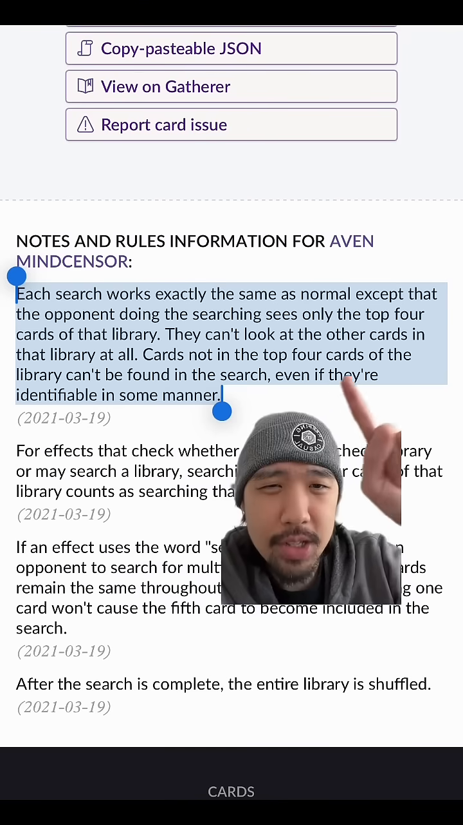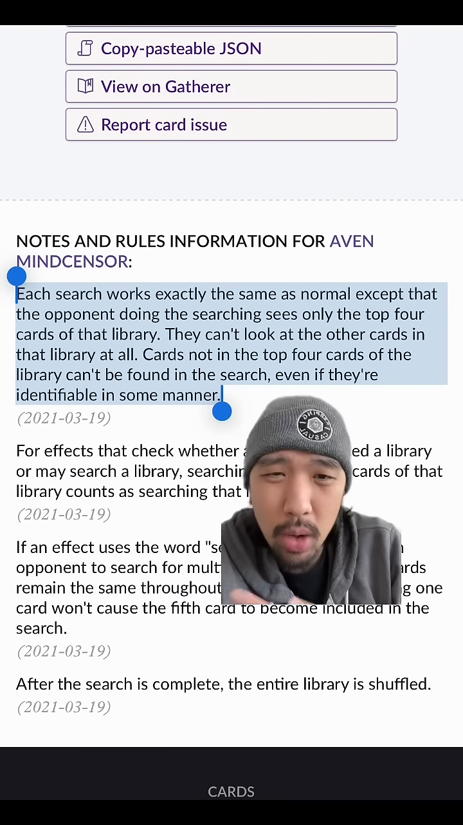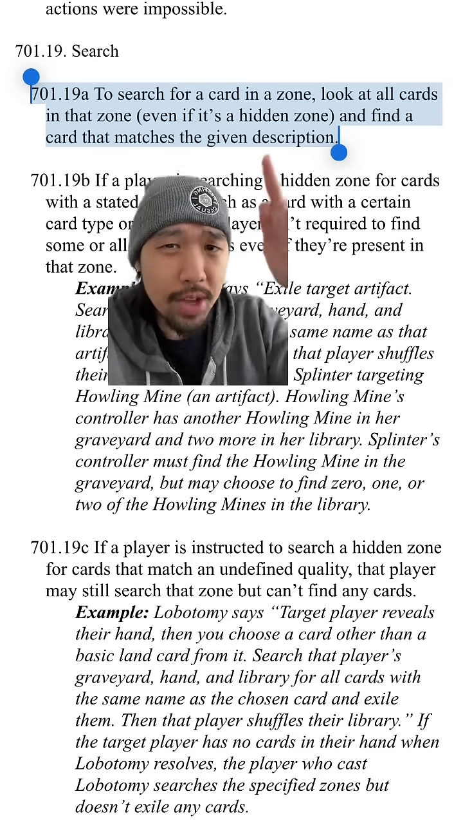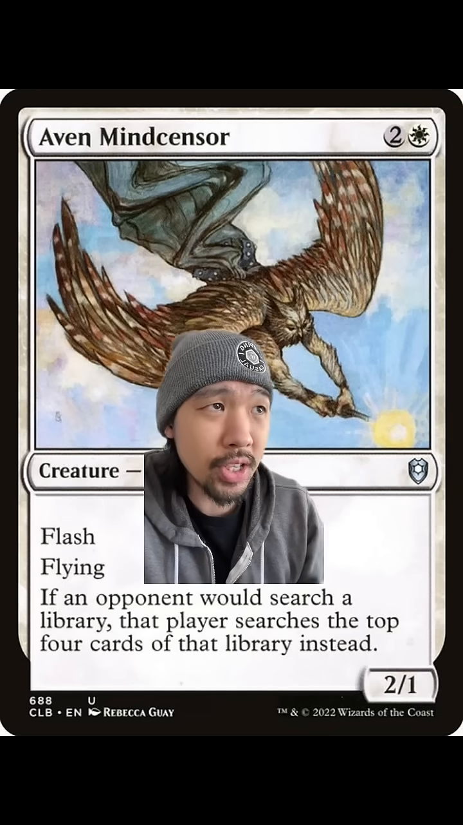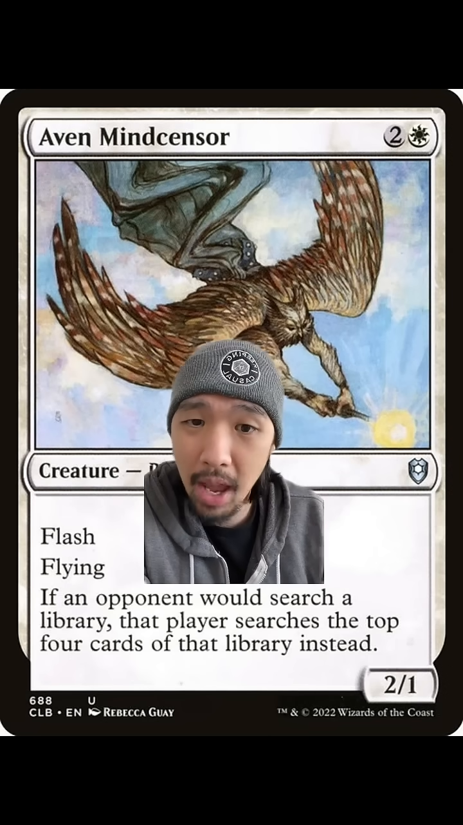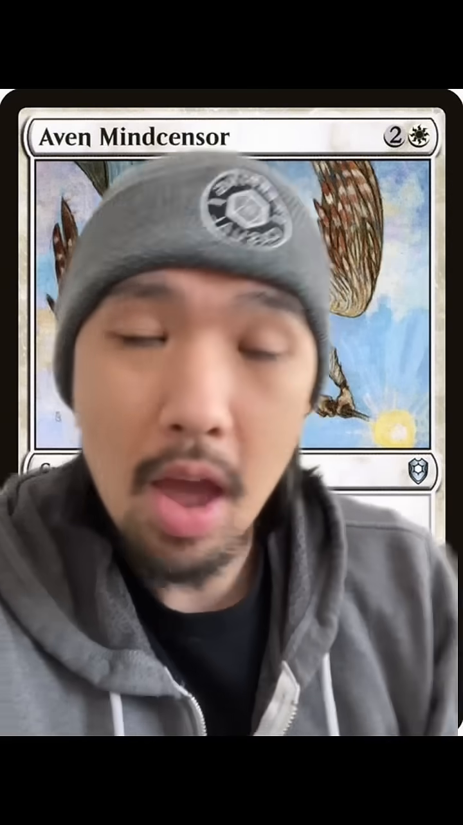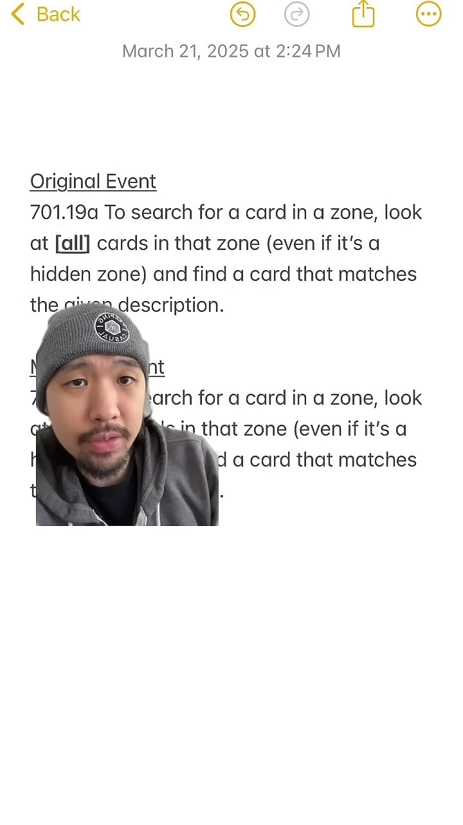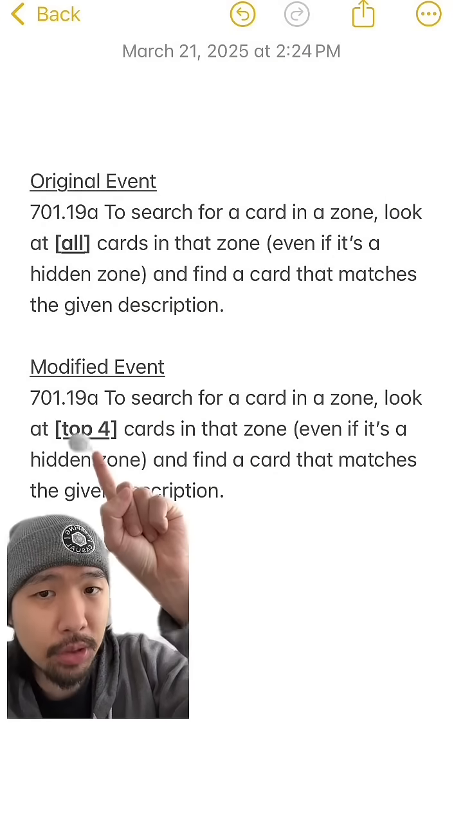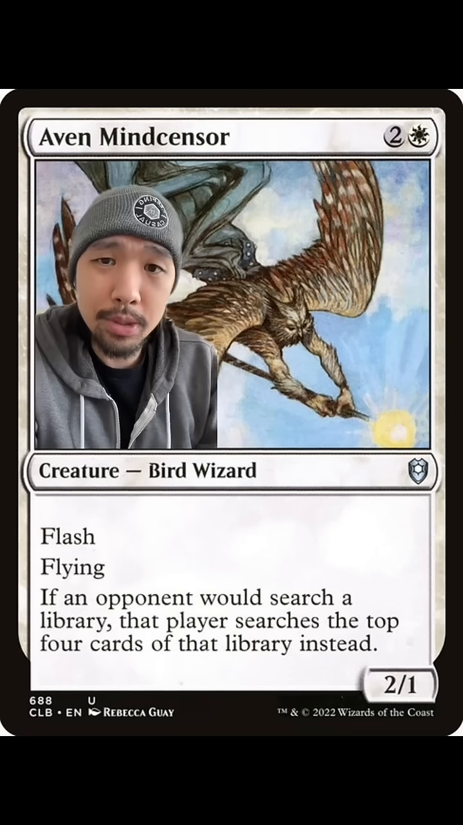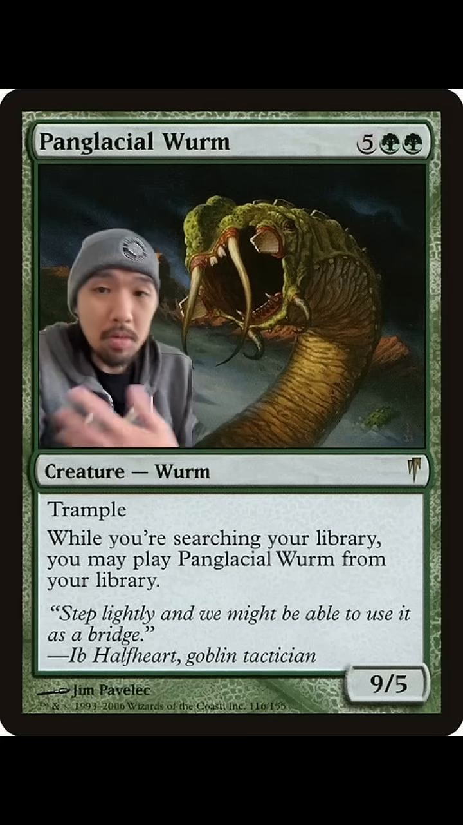So what is it that makes this ruling work the way that it does? Why are we not able to see the whole library, when the definition of searching means that you would look at the entire library? Now, I'm not 100% sure if this is the correct thought process for this, but Aven Mind Sensor has a replacement effect, and replacement effects can modify entire events when they occur. So the original event of searching would have you look at all cards in that zone, and then the modified event would have you look at the top 4. Now again, I'm not 100% sure that's the correct reasoning, but it makes sense to me.